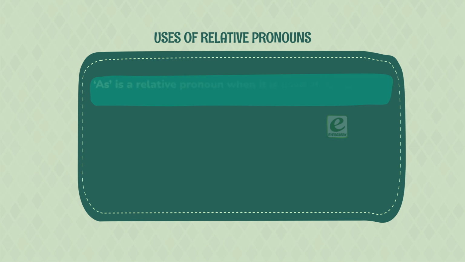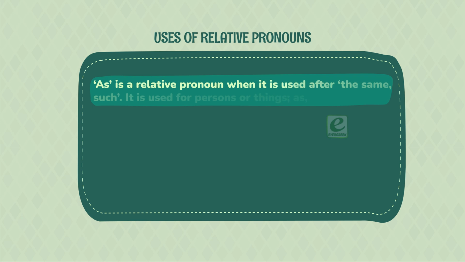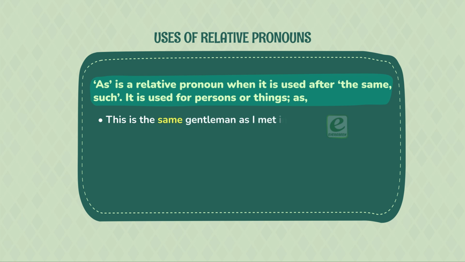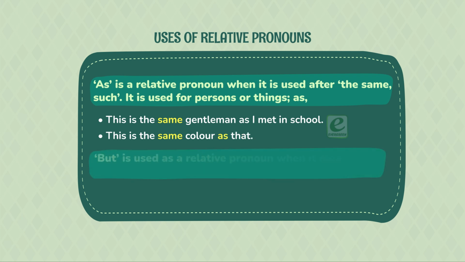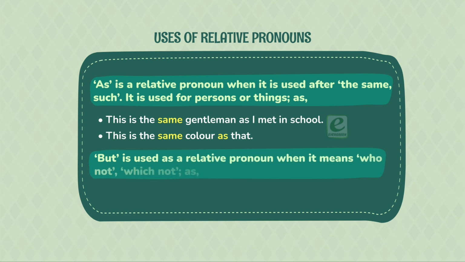As is a relative pronoun when it is used after the same, such. It is used for persons or things, as: This is the same gentleman as I met in school. This is the same color as that. But is used as a relative pronoun when it means who not, which not, as: There was not a man but clapped.